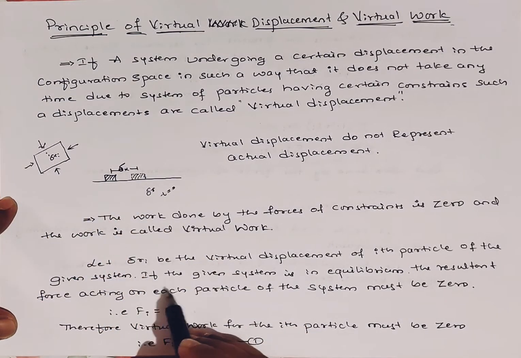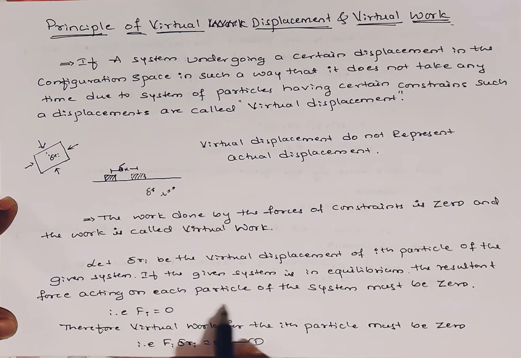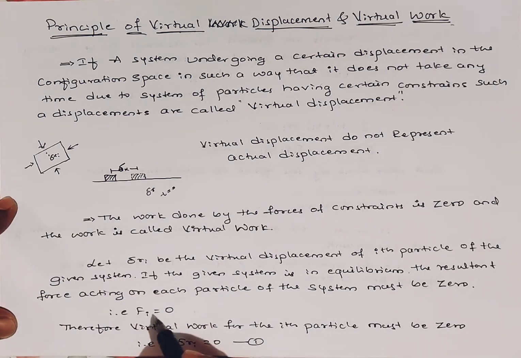If a given system is in equilibrium, the resultant force acting on each particle of the system must be 0, so we can denote it as Fi equals 0. That is the resultant force on the ith particle, and it is 0.